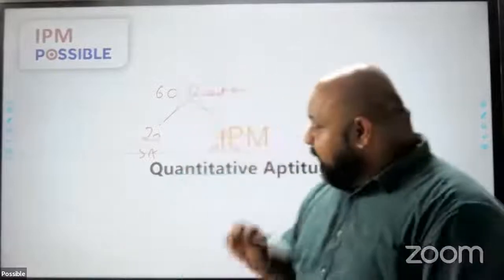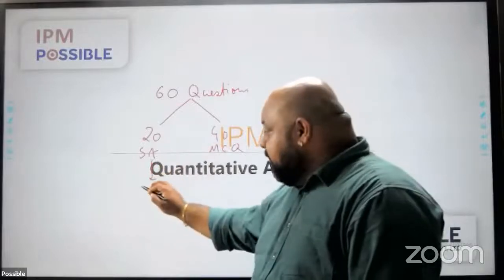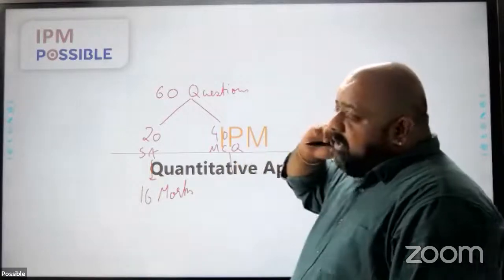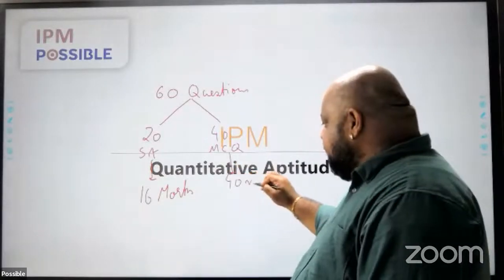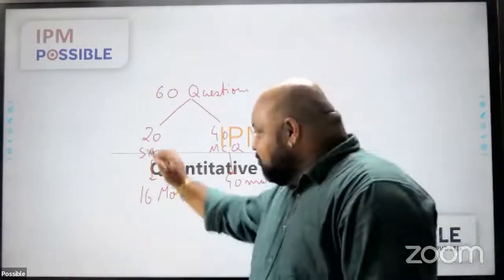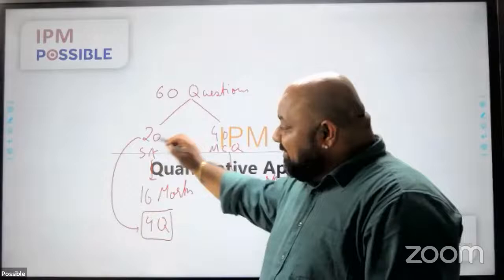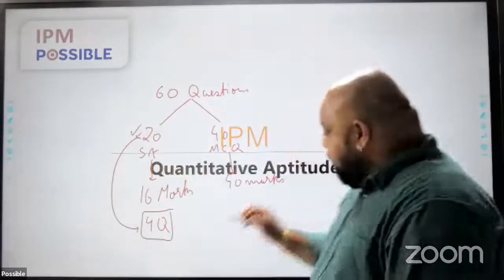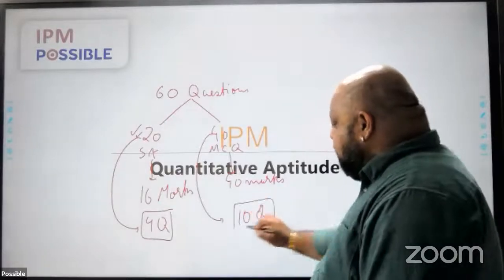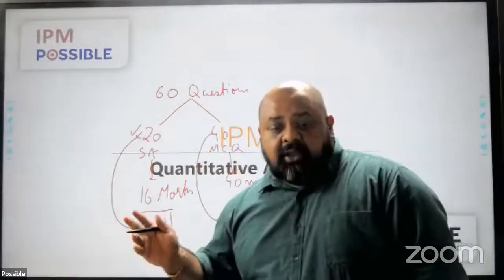So factually speaking, the cutoff for the section, right? Here in the 2019 paper was 16 marks. And here it was, I think, 40 marks. Because the marking scheme is +4 -1, what that translates to is, if out of these 20 questions, you were able to do 4 questions, you would clear the sectional cutoff for this section, right? And if out of these 40, you were able to do 10 questions, you would clear the sectional cutoff for the MCQ part of the quant section.